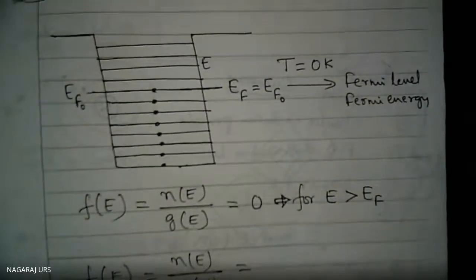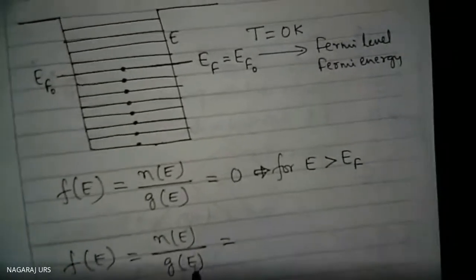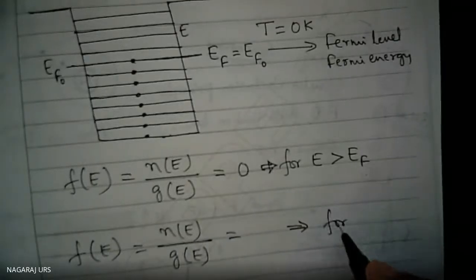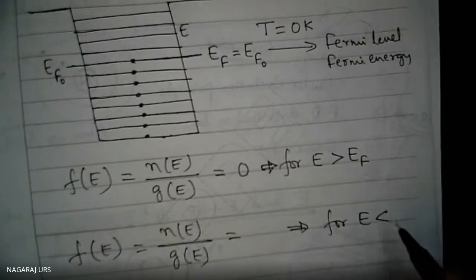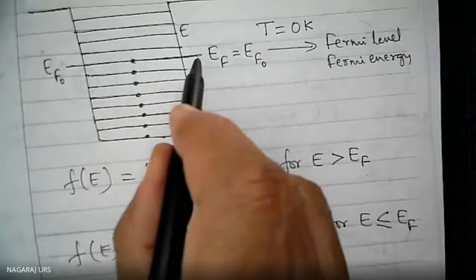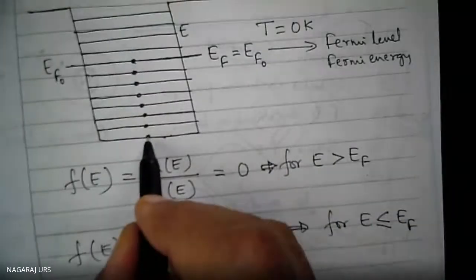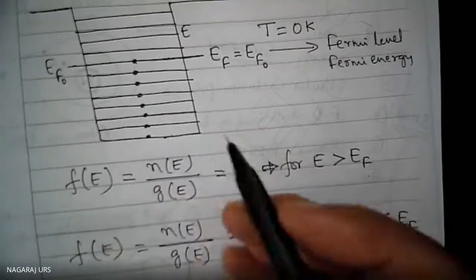Clear? Understood? Now for this one, I can write E less than or equal to EF. One electron occupies one energy level, another electron occupies the second energy level.